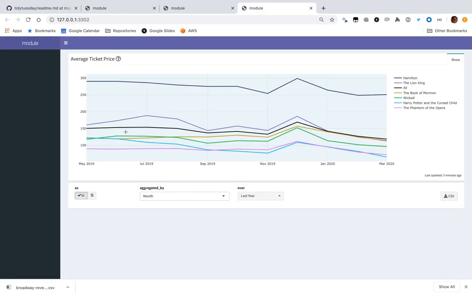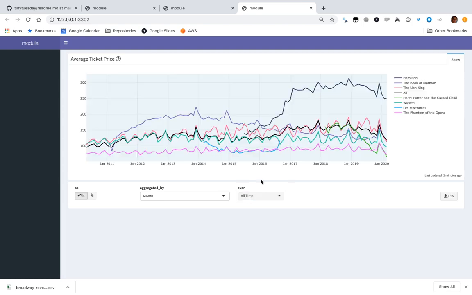What was I complaining about? The thing I was complaining about right there was that now this y-axis is not in dollars, and look at all time. Notice it doesn't say dollars here. It also doesn't go to 0. There's a way to make it go to 0. I'm going to have to try and remember what it is. But the story is, now I've got an interactive visualization where, by the way, in black you can see the overall average. And then here I can see, oh, okay, this went up, this went down.